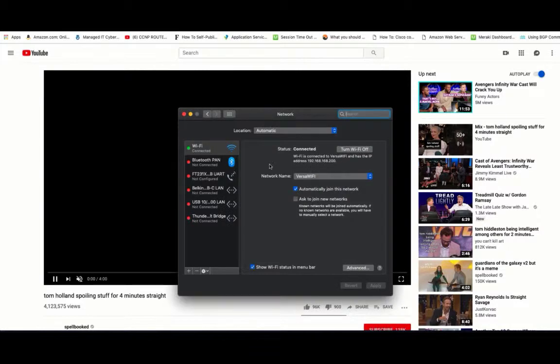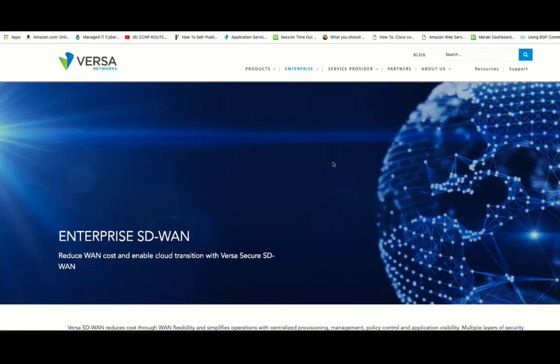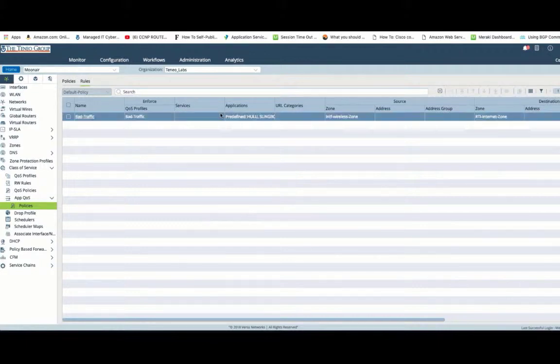I still have my same IP address. I'm still only connected to Wi-Fi. So I think this is important to note because this change was made relatively quickly. It was pushed nearly as fast. And to further show some of the granularity of control that we have with this, I'm going to hop over